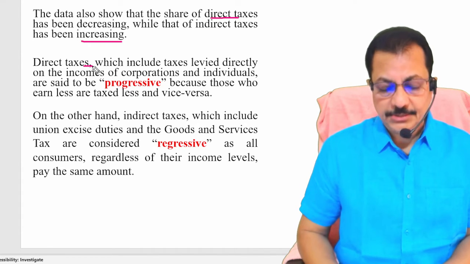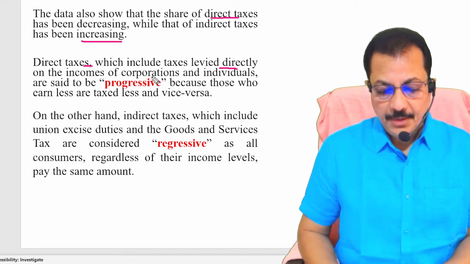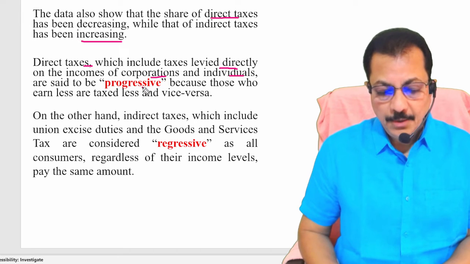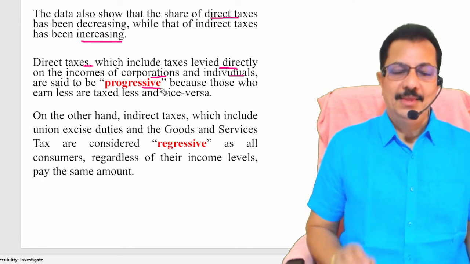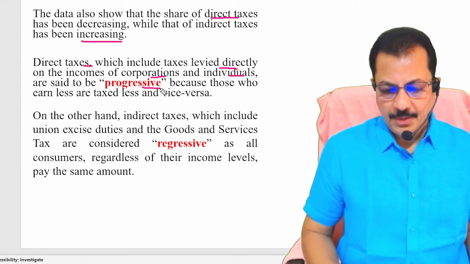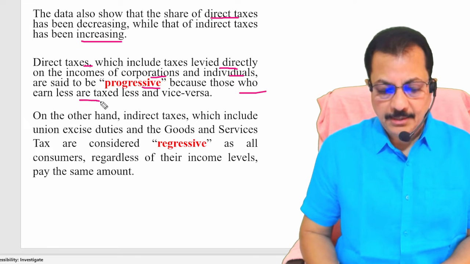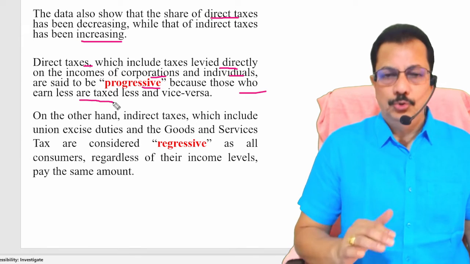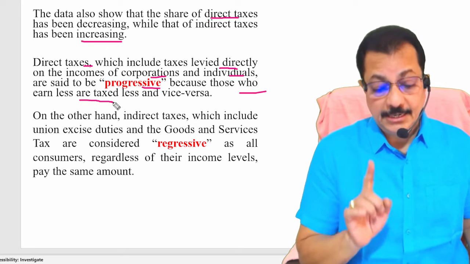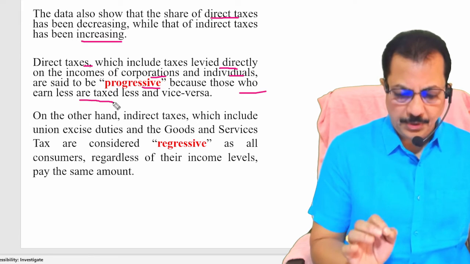Direct taxes, which include taxes levied directly on the incomes of corporations and individuals, are said to be progressive. Direct taxes are considered to be progressive because those who earn less are taxed less. Those who earn more will be taxed more. That is the reason why direct taxes are considered to be progressive.